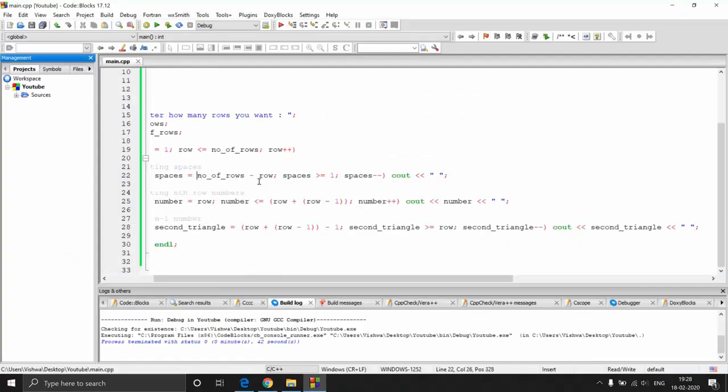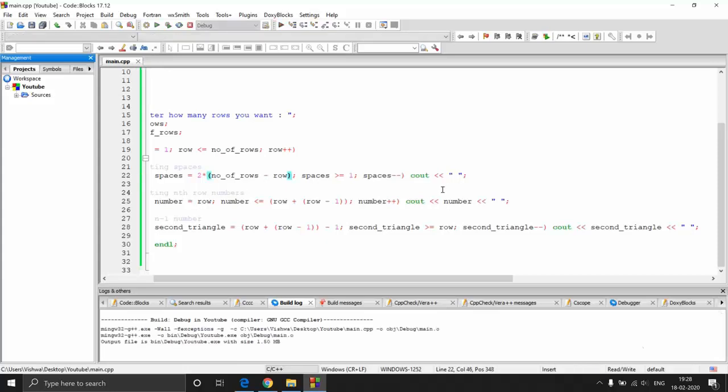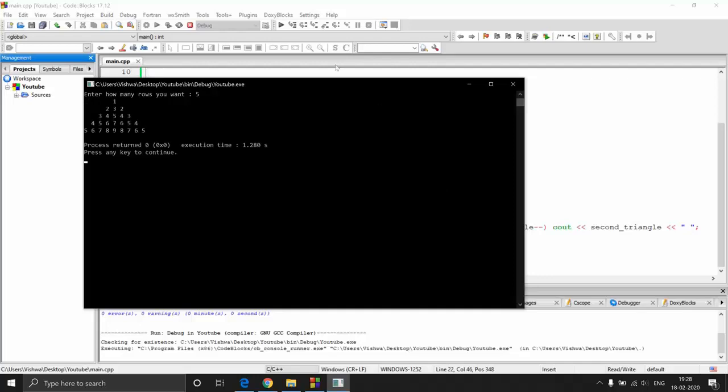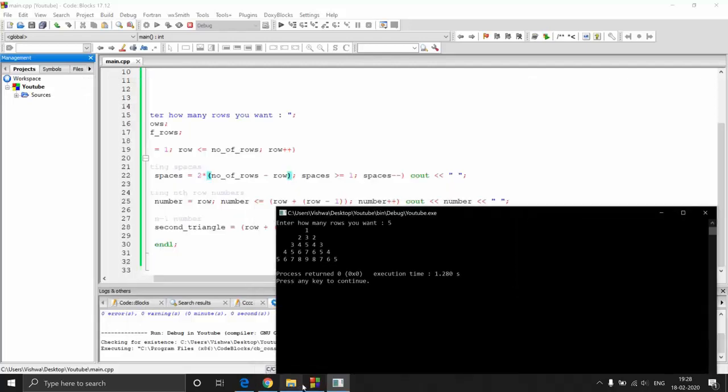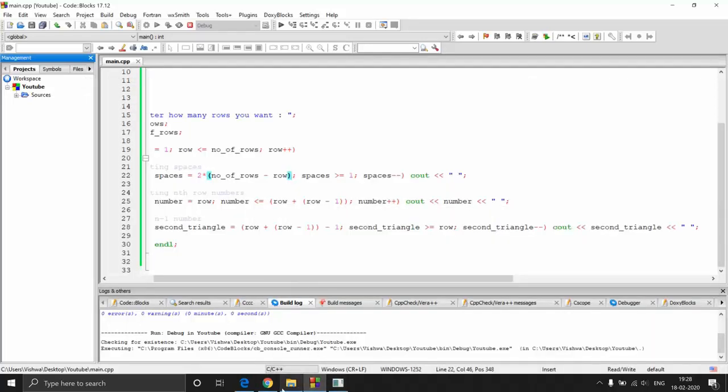What we need to do is, instead of number of rows minus row, I am going to just go from 2 into this particular value, number of rows minus row. And now if I execute it, let's say 5, here you are getting that particular equilateral triangle kind of a thing.